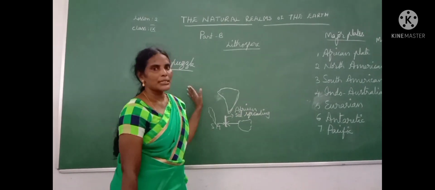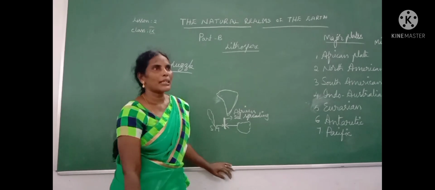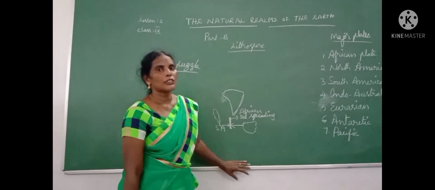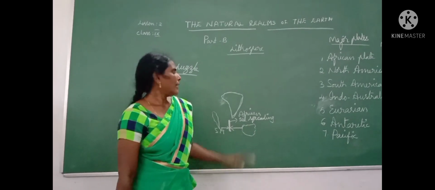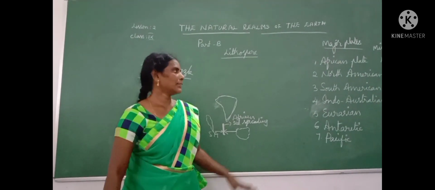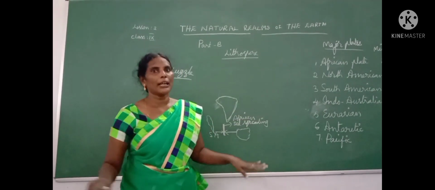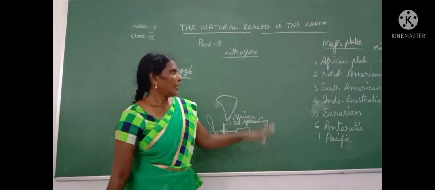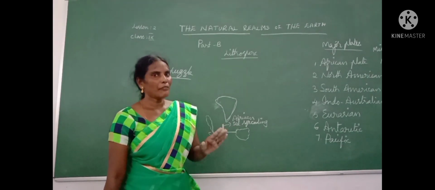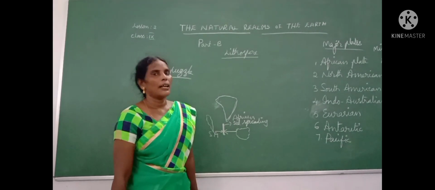And then sometimes mountains will form, sometimes volcanoes form, and sometimes earthquakes also occur. Like this jigsaw puzzle, these plates are always floating on the mantle. Every continent floats on the mantle, but we never feel it moving.